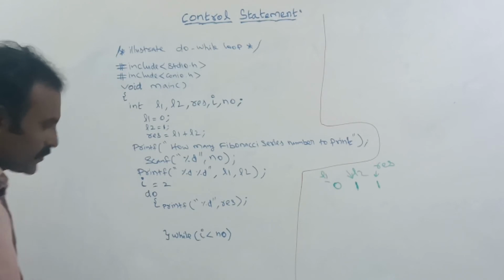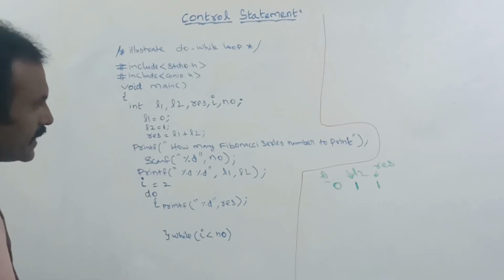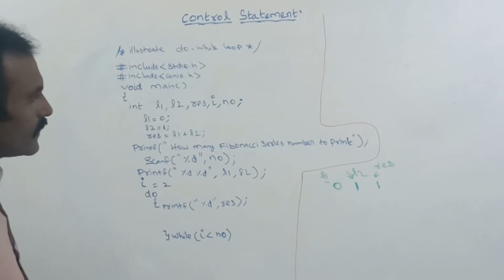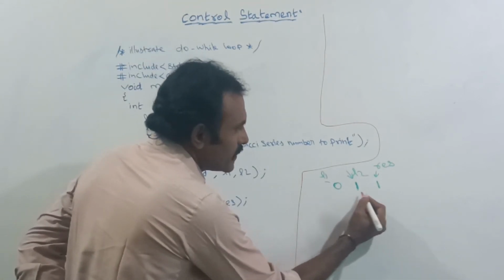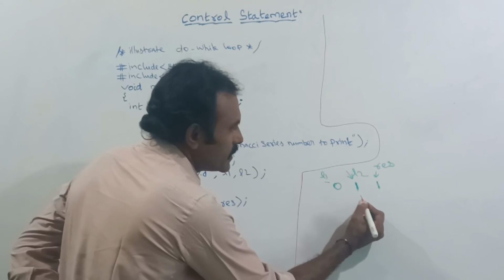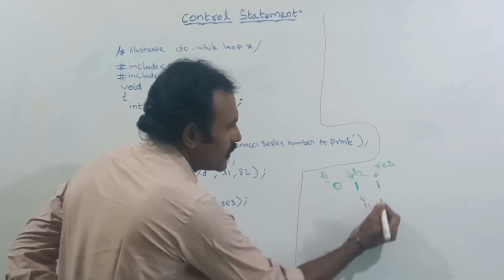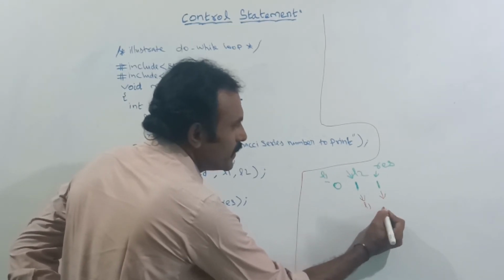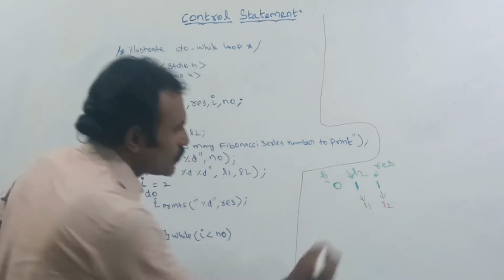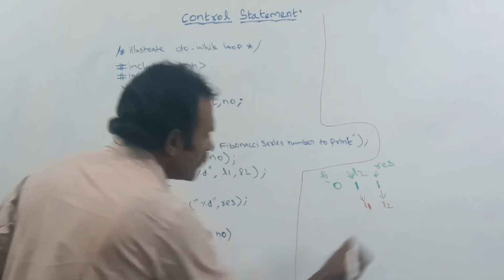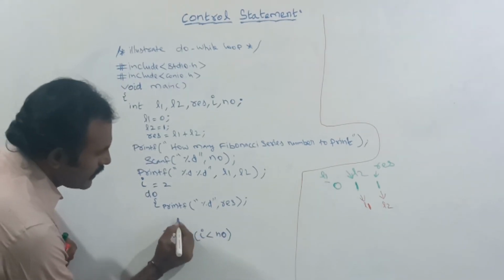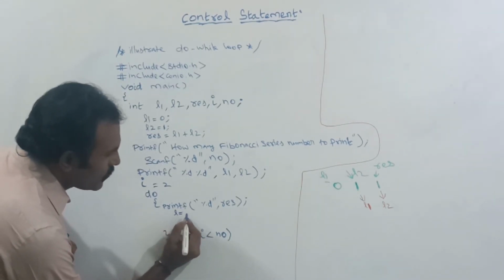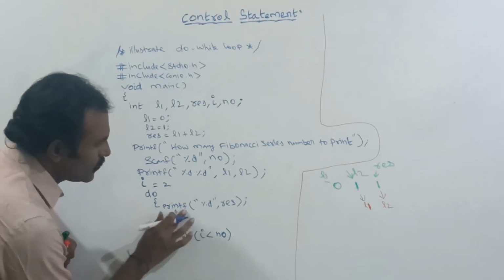Now we need to swap the numbers. What is the last 2-digit number? This is the last 2-digit number. So this one should be L1 and this number should be L2. So here I am swapping the numbers: L1 is equal to L2.